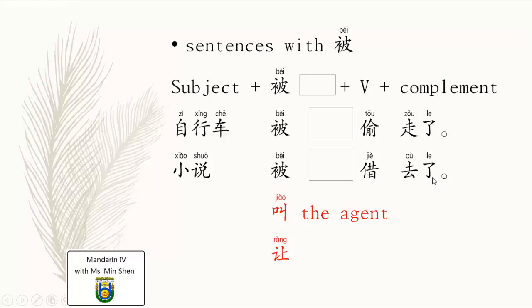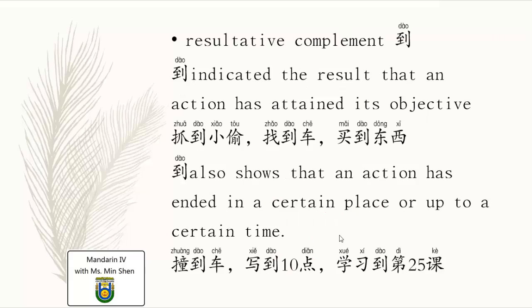And next one without the agent, 小说被借去了. Fiction was borrowed. However, it's only with 被 that you don't have to mention the agent. But with 叫 and 让, the agent afterwards is necessary. 自行车叫 somebody 偷走了 or 借去了. So after 被 no need for an agent, okay. However, after 叫 and 让, you have to mention the agent. So these are the sentences with 被.